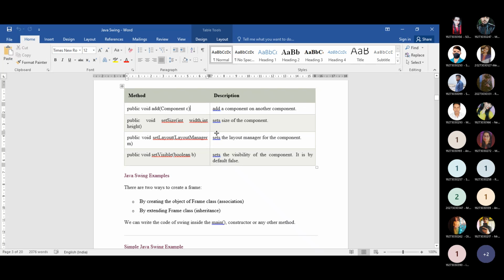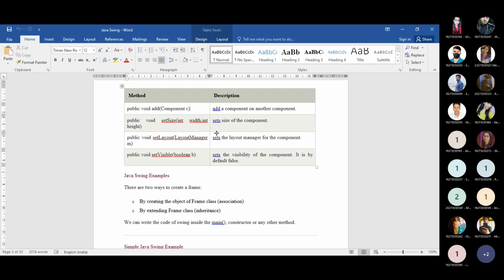If you want to add any component into your output window, you must specify that component's size before adding it, otherwise the default size will be taken.